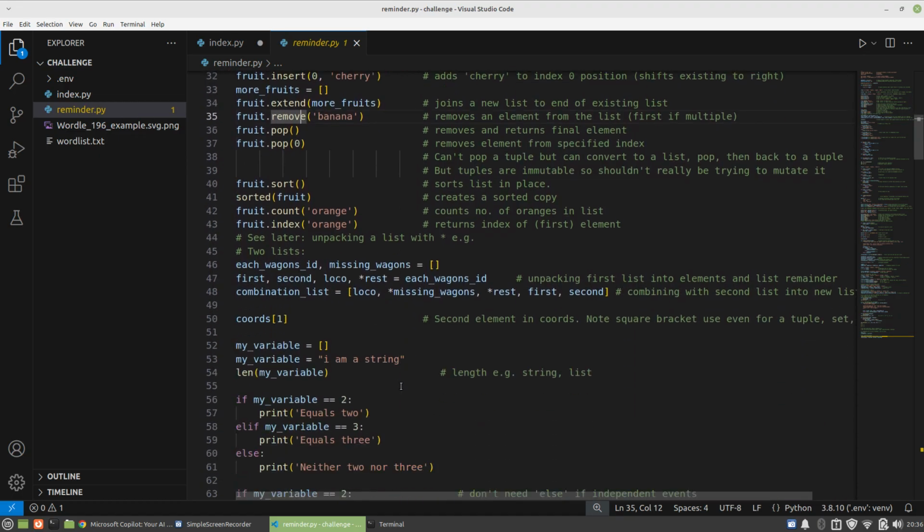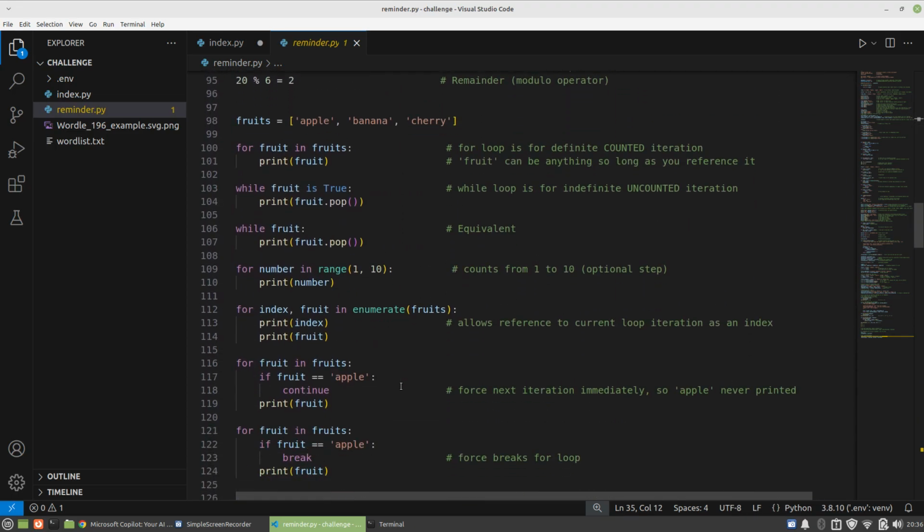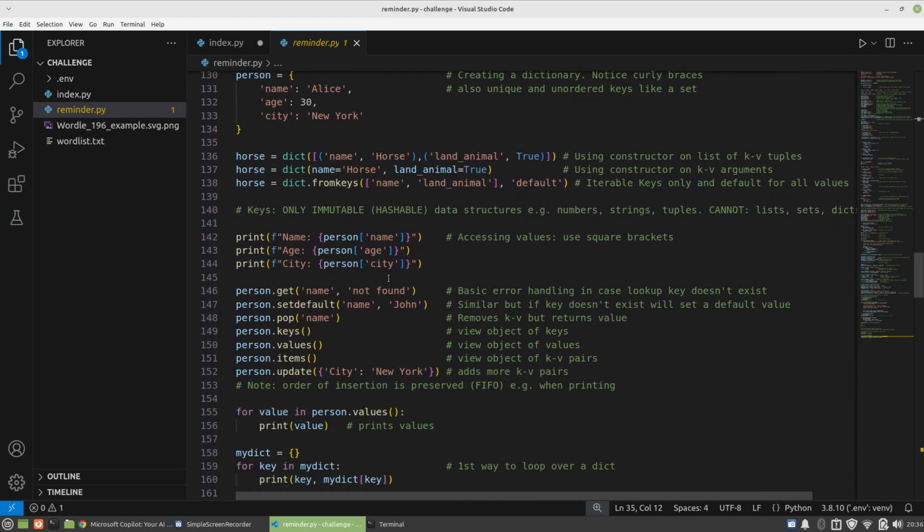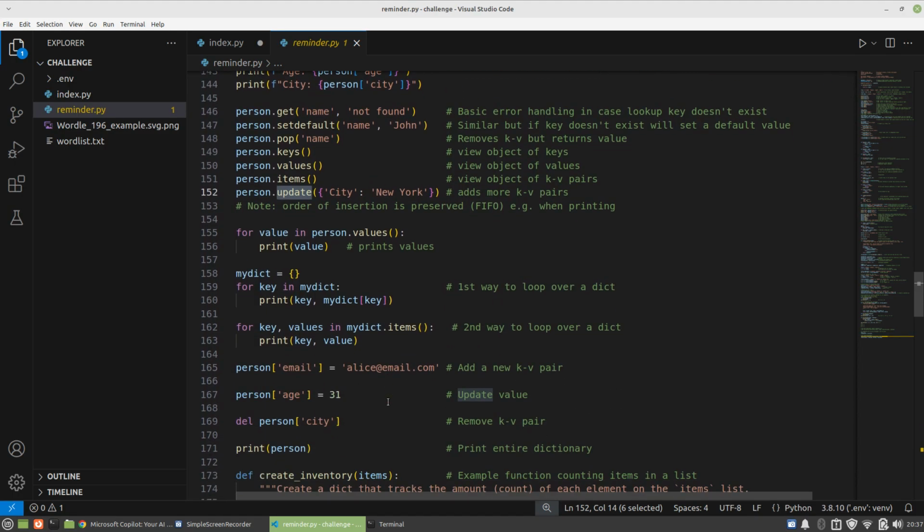Now I do have notes in here for dictionaries. Oh, I've also got notes for loops, but I think I can remember how to do loops anyway. And this here is dictionaries. So we've got things like keys, values, and items that you can then iterate over. You can pop, or you can get individual values if given a key. You can add more key value pairs in this way, or there's also a simpler way, just doing it like that, which will add or update a value, and you can delete a key value pair. I think this should be enough. I have a feeling, I know already that we just need to use a list.